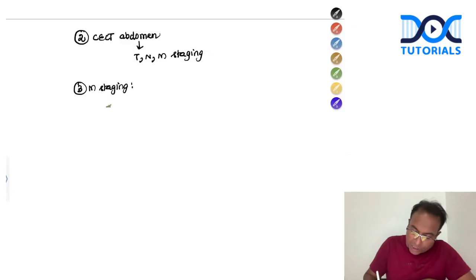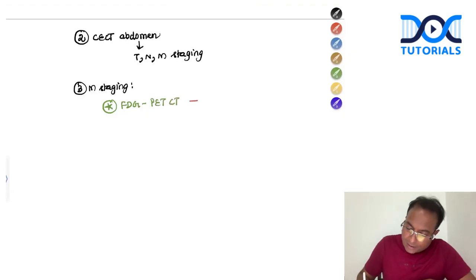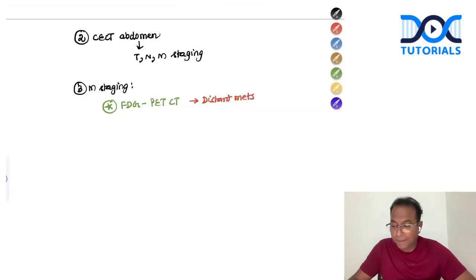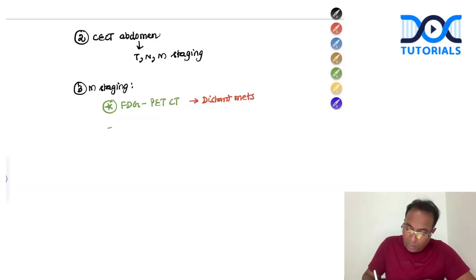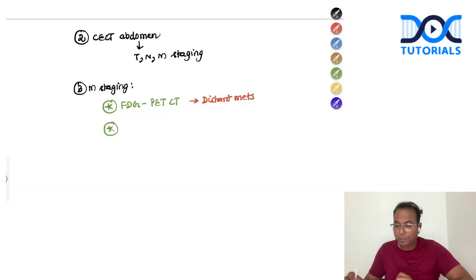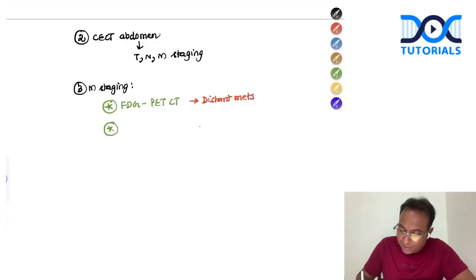Can you tell me what special investigations you should do? FDG, fluorodeoxyglucose PET CT, for diagnosing distant mets. Please remember, for diagnosing distant mets, we should do fluorodeoxyglucose PET CT scan. And one more investigation is very important to diagnose peritoneal mets.